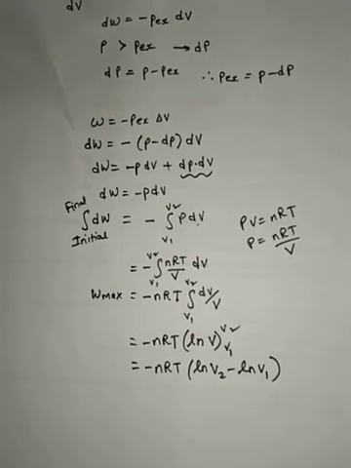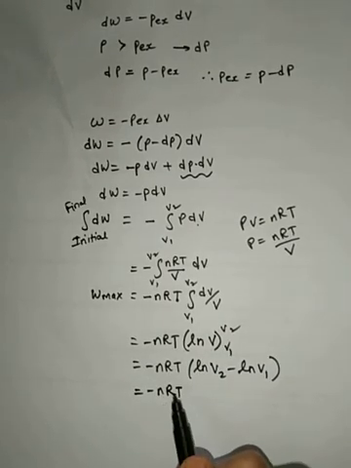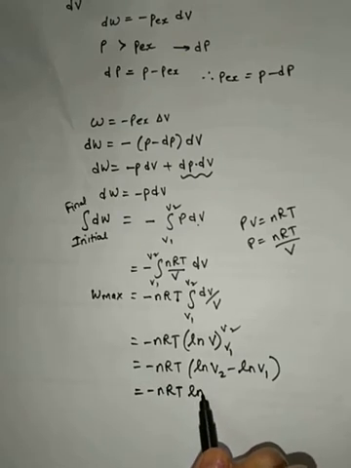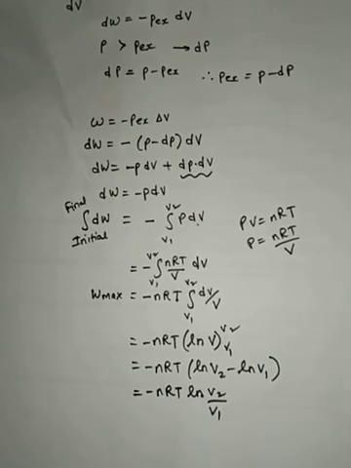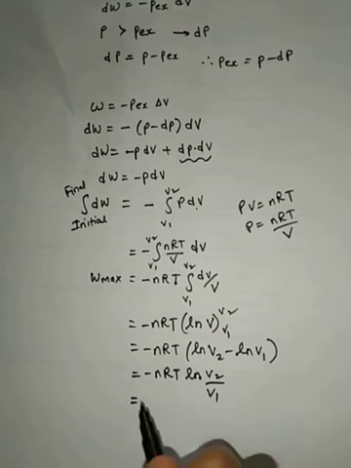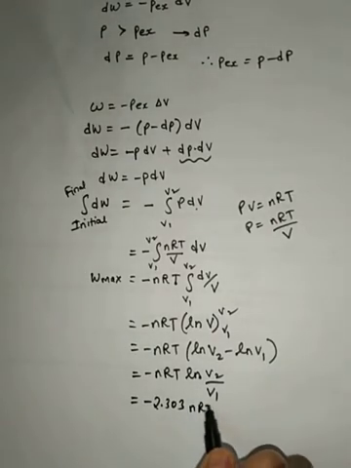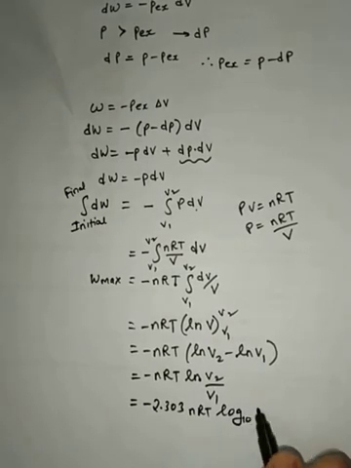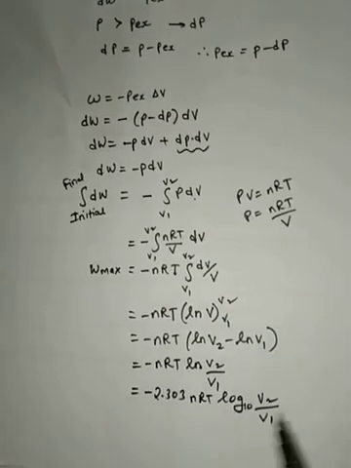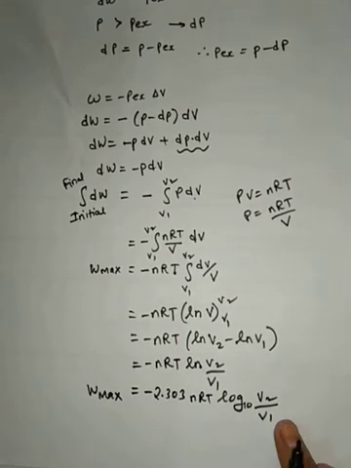Now when it is minus, we divide in logarithms. You people know maths better than me. So it is V2 upon V1. Now this natural log, that is ln, how will I convert into log to the base 10? By multiplying with a constant number 2.303. So the work is minus 2.303 nRT log to the base 10 of V2 by V1. This is the expression for maximum work when we have initial and final volumes specified in the question.